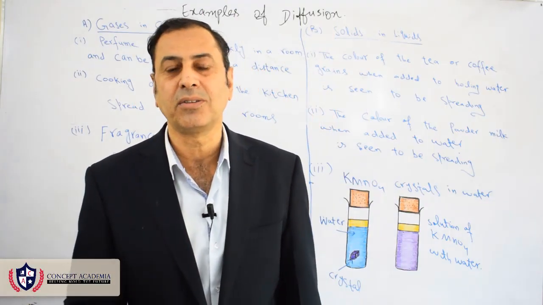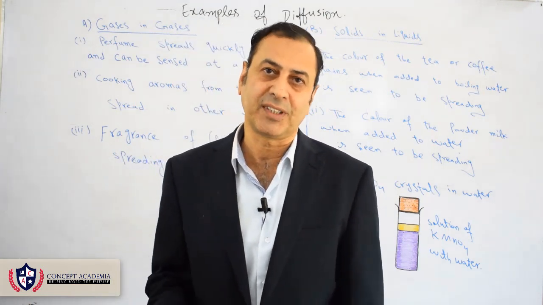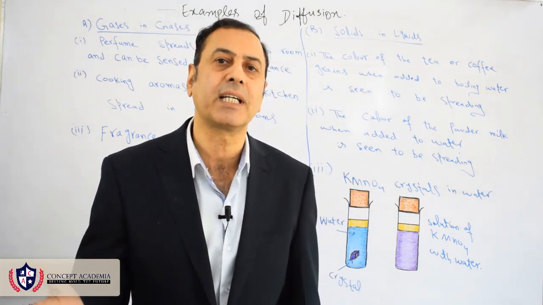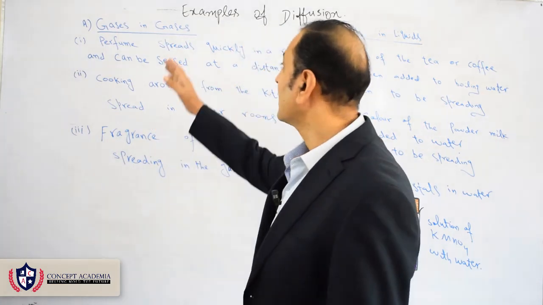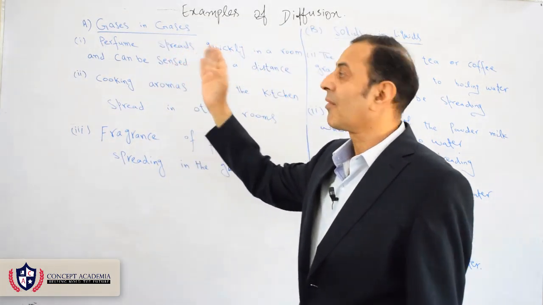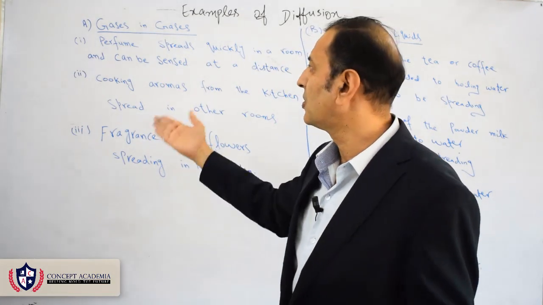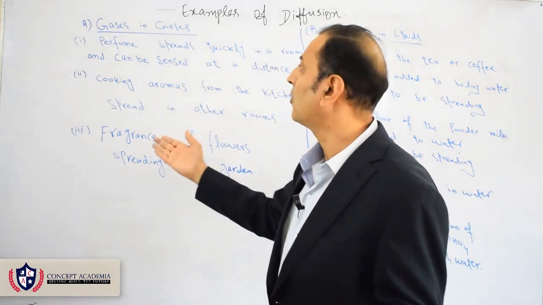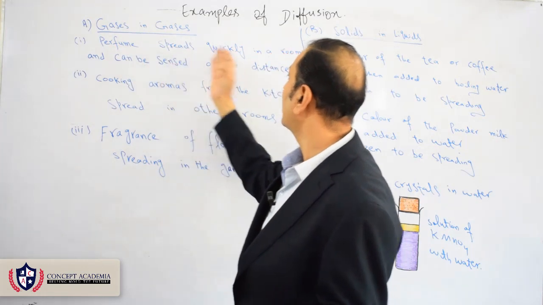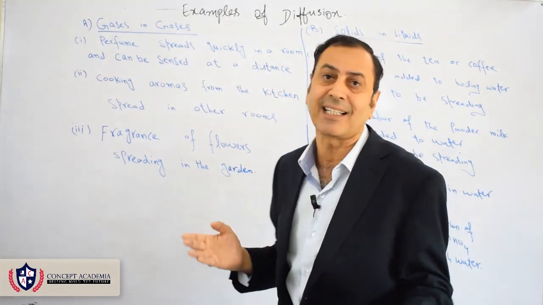We are discussing examples of diffusion. The first type of example is gases in gases. There are many examples, out of which a few I have written here. For example, perfume spreads quickly in a room and can be sensed at a distance.